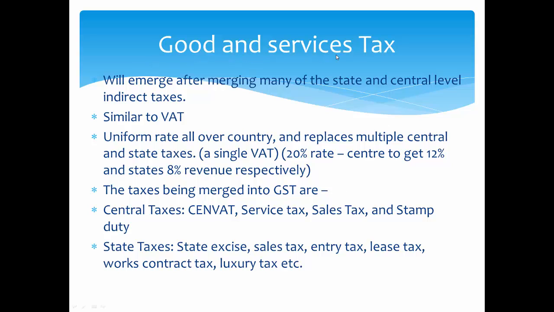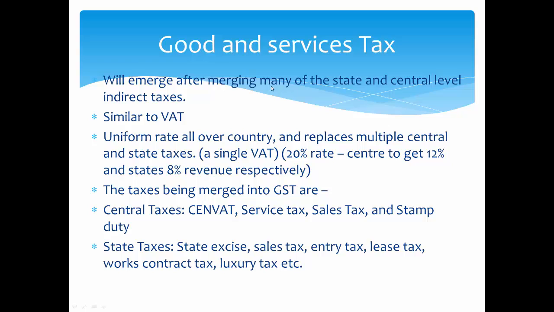Okay, now we will see goods and services tax. This is the modified form of VAT, and it is currently being recommended through the 122nd amendment bill. The central government wants to impose this goods and services tax. So what is this GST? It will emerge after merging many of the state and central level indirect taxes, like excise duty, custom duty and all those things.